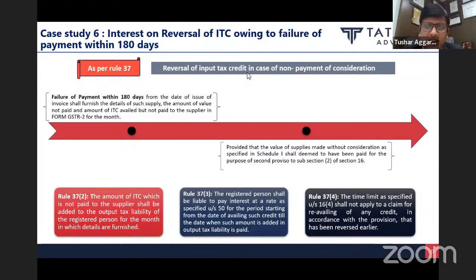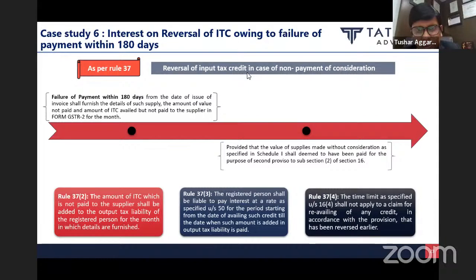Interest to be levied from the date of availing ITC. Yes, I availed the ITC in the month of April 3B, so it will be levied from 20th of May. Yes, as per rules, Manish ji is saying it is right. From the date of availing ITC, so April is correct. Deepak ji is also saying the same.